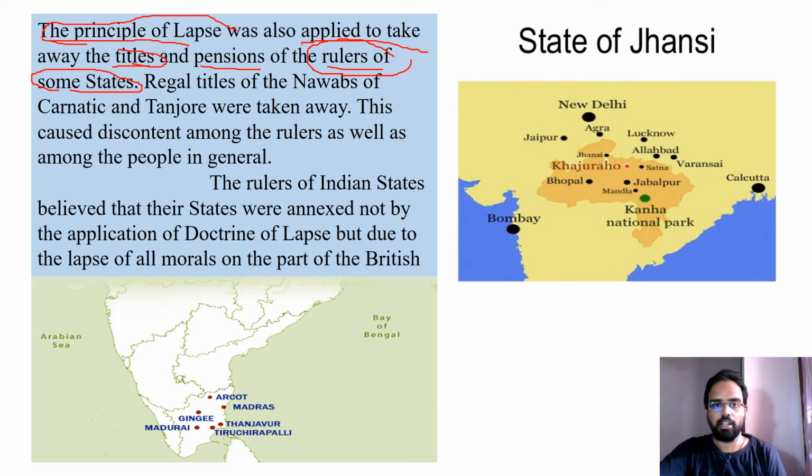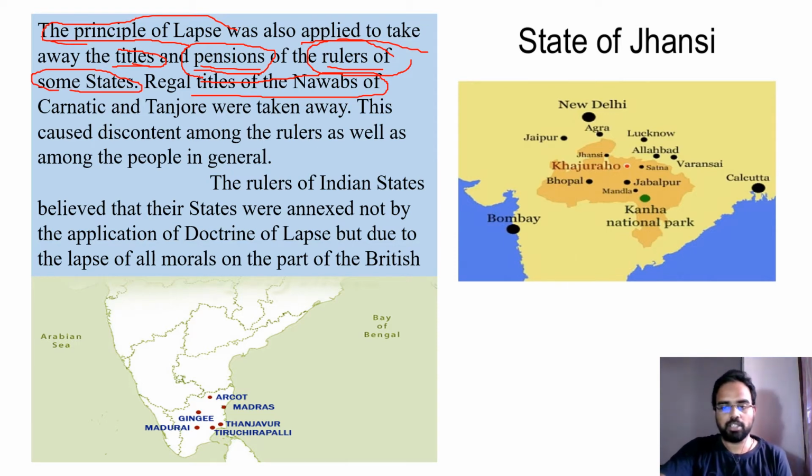They also took away some pensions of the rulers, saying that they were not the legal rulers, they were just adopted by some king, so they could not be continuing rulers, and they kept all such conditions. And they took away the titles of the nawabs, which generally speak about their dignity.